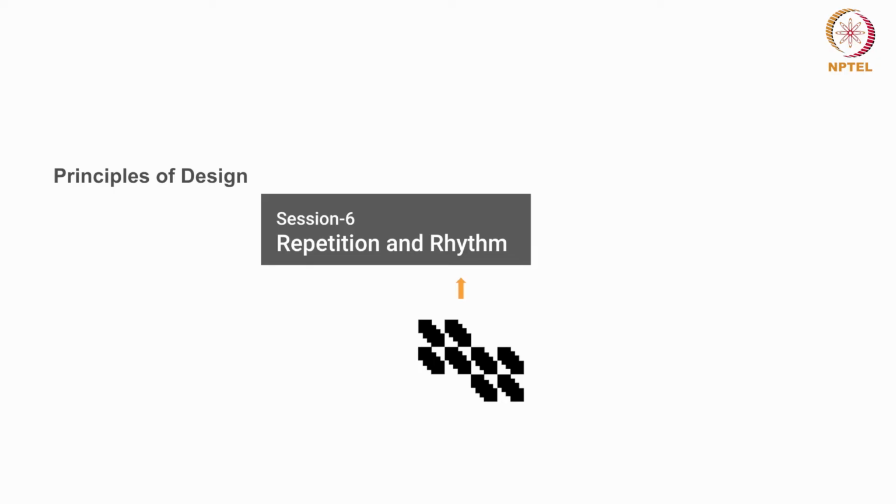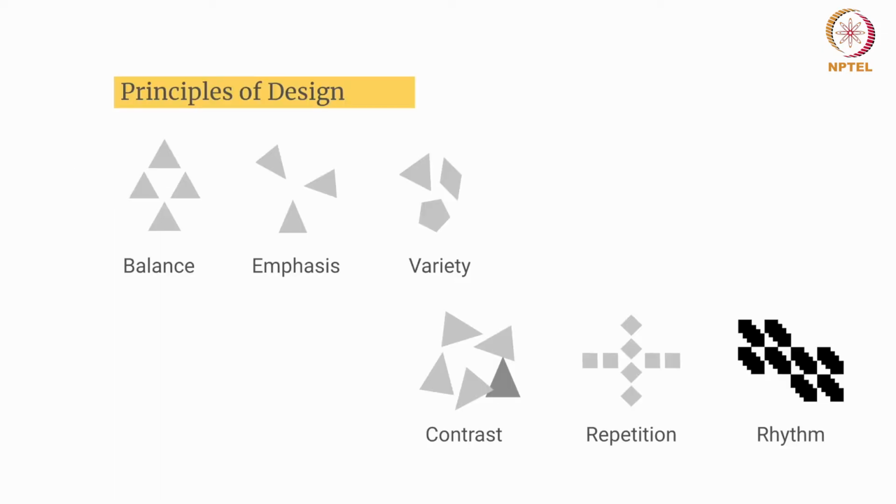In the previous session, we talked about repetition. Now we'll continue with rhythm. Rhythm in principles of design refers to the visual flow or movement created by the repetition of design elements such as lines, shapes, color, textures, or patterns. It guides the viewer's eye through a composition, creating a sense of order, harmony, and dynamism. Rhythm is essential for making designs engaging and cohesive, as it introduces a feeling of continuity and connectedness.